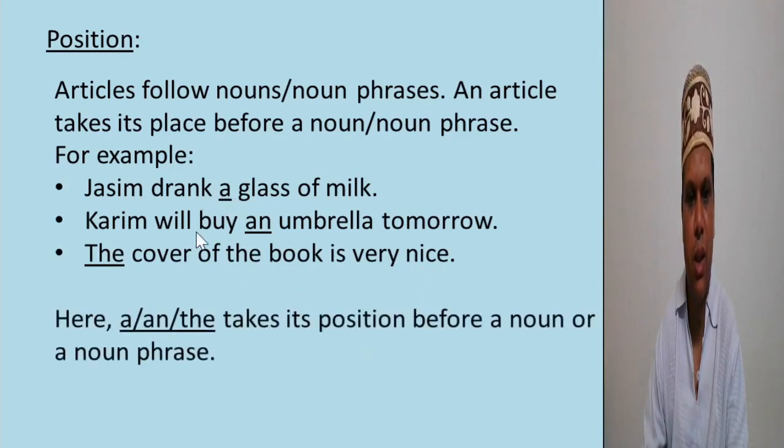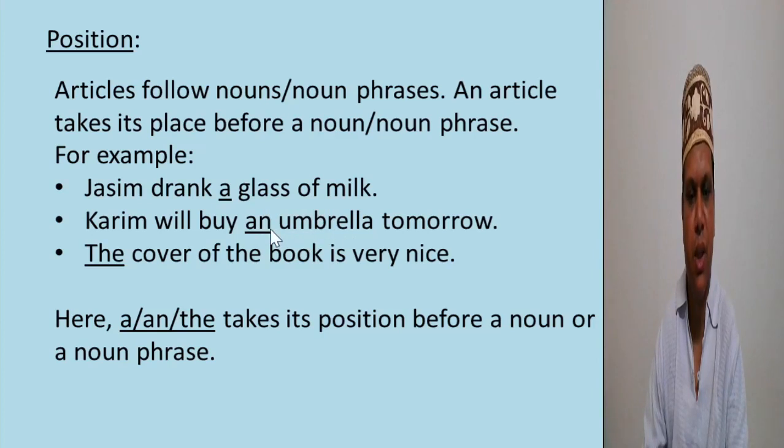Here a and the take their place before a noun phrase. Here a has taken its place before glass of milk, a noun phrase.